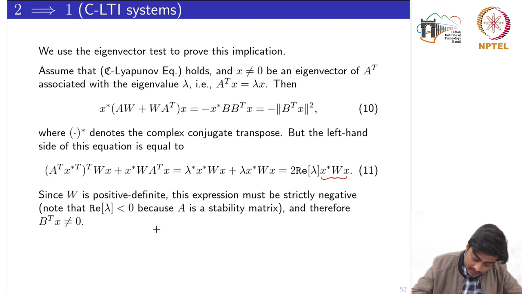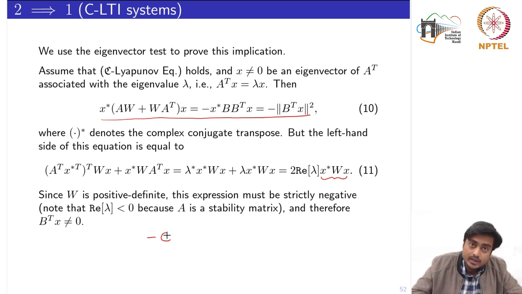Let's write this just for clarity. If I look at this equation, on the left hand side we have just shown that it must be strictly negative. So it must be some negative C, where C is a positive number. This I can write as B transpose X square. Meaning to say that B transpose X would never be equal to 0. It would be equal to 0 if and only if this is equal to 0, which is not.